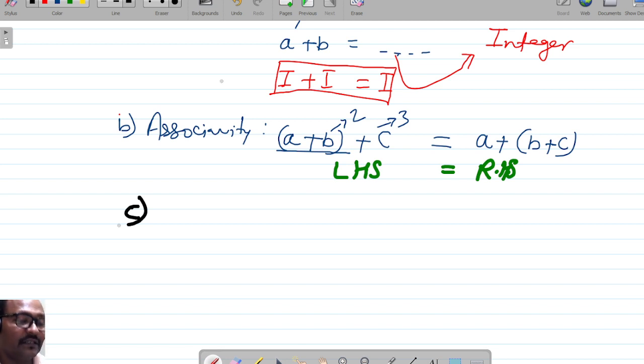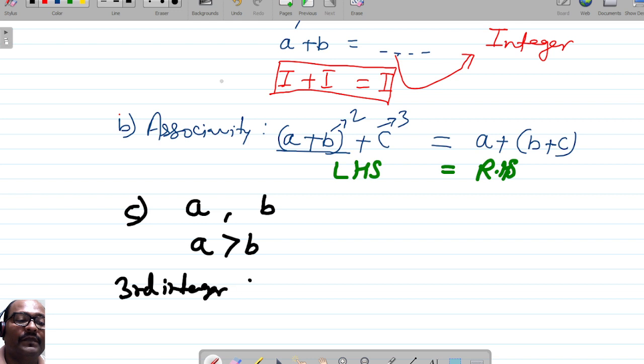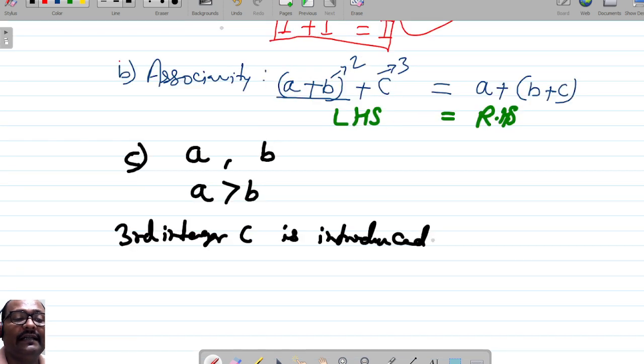We have discussed the successor and predecessor. One more property: if two integers a and b are given, and a is greater than b, and in that case a third integer c is introduced, what will happen?